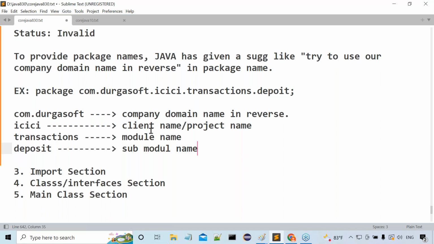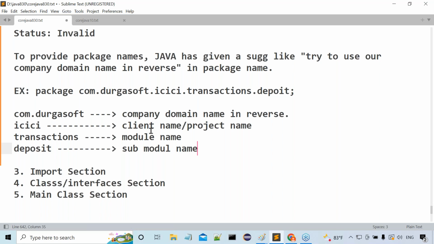So what do you have to do? For example, you are appearing for an interview at TCS. Then you should use com.tcs. If you are appearing for an interview at HCL, for example, com.hcltechnologies. And if you are at Infosys, com.infosys. This is manipulation. We have to do smart work in front of that interviewer. Don't use com.durgasoft as taught in Durgasoft classes; it is not proper.